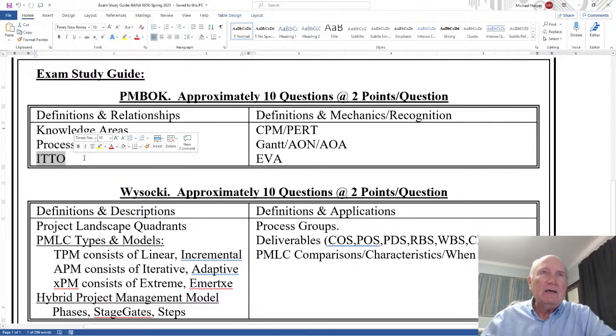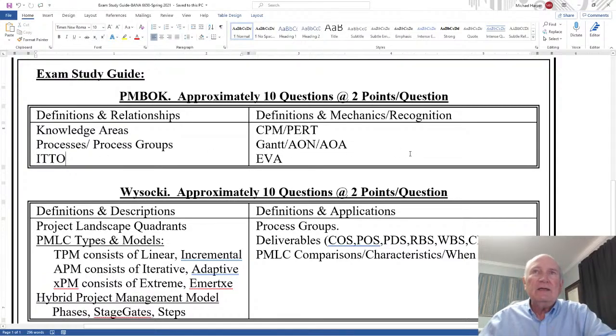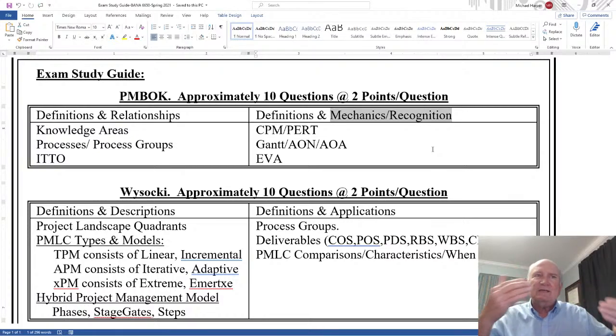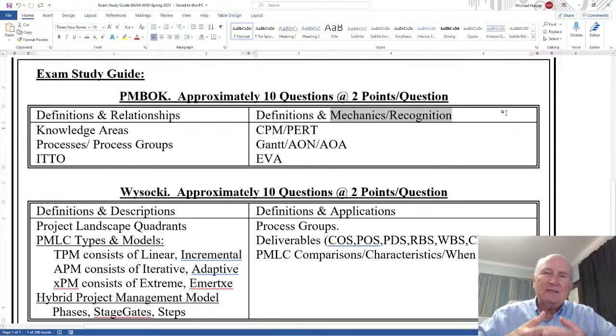But then, on the other side, the definitions and mechanics and recognition. Here, I'm going to focus on CPM and PERT. And notice these are definitions. When I say mechanics / recognition, sometimes you'll be calculating things, but it'll just be simple addition or multiplication. But then the recognition. Sometimes I'll give you a table just recognizing where the answers are from the table. And so understand the mechanics, understand the tables and the graphs when you see them.